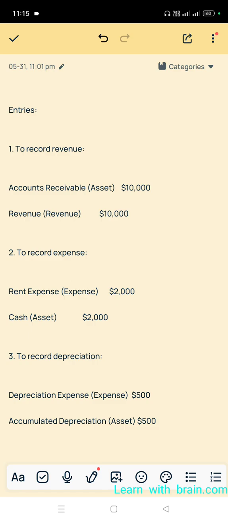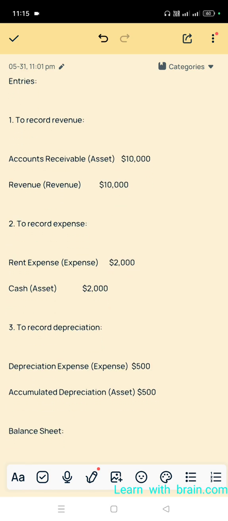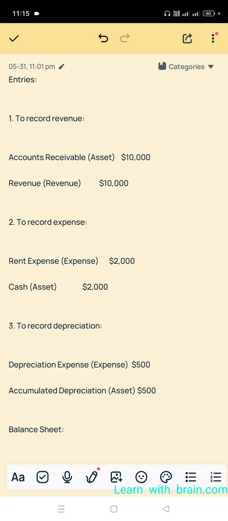It's an asset. Next, we credit the revenue account because it's revenue income. Next, to record expenses, we debit rent expense, that means the expenses account, and we credit the cash account, that means cash goes out of the business. Expenses account debit, cash account credit.